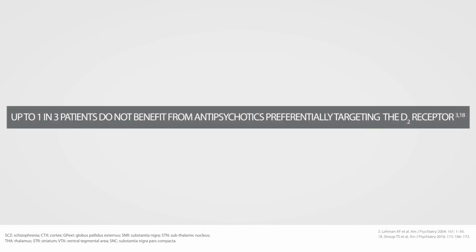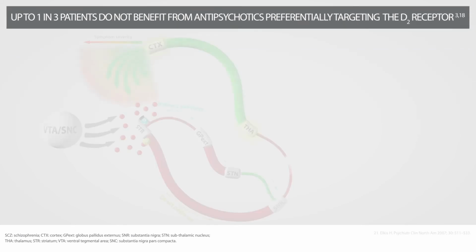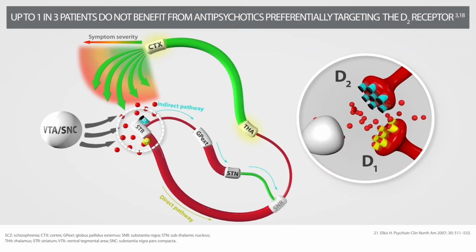Up to 1 in 3 patients do not benefit from antipsychotics preferentially targeting the D2 receptor. Patients with TRS have persistent, moderate to severe positive symptoms, despite treatment with a D2 receptor-preferring antagonist or partial agonist.